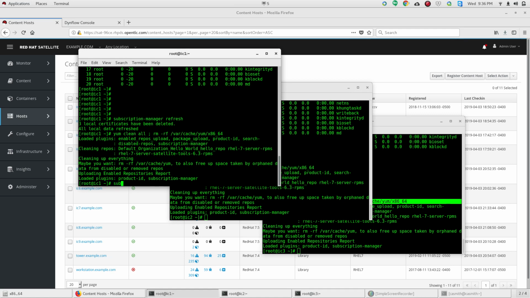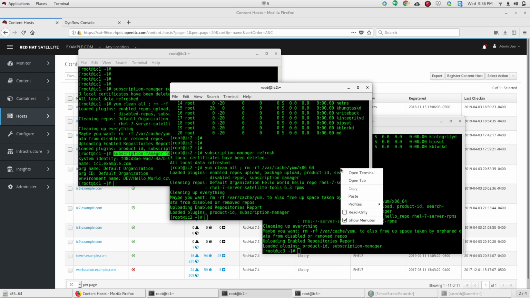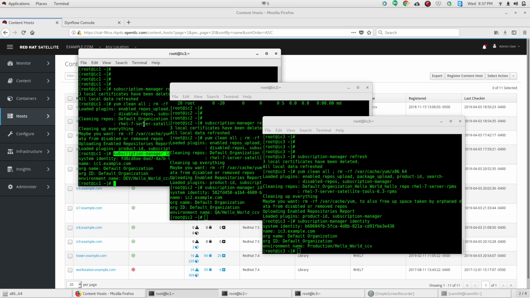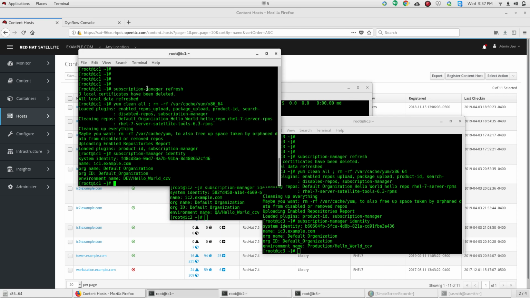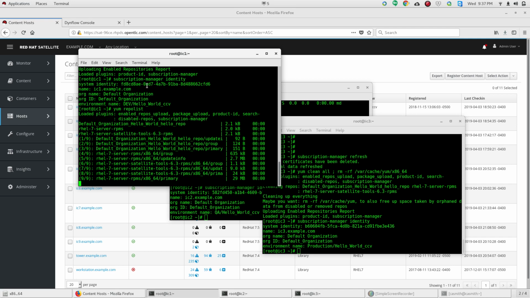Okay, so if we do a subscription manager identity, you can see now we're in dev hello world. Production, QA. All right. So if we do a repo list, we should see there's our default organization hello world repo, as well as RHEL 7 and our Satellite tools.